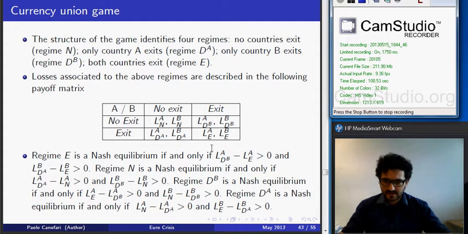from this equilibrium. This means that the difference in losses for country A is positive if country A chooses to deviate from this Nash equilibrium, and the same for country B. And we want to check when each one of these equilibria is a Nash equilibrium.